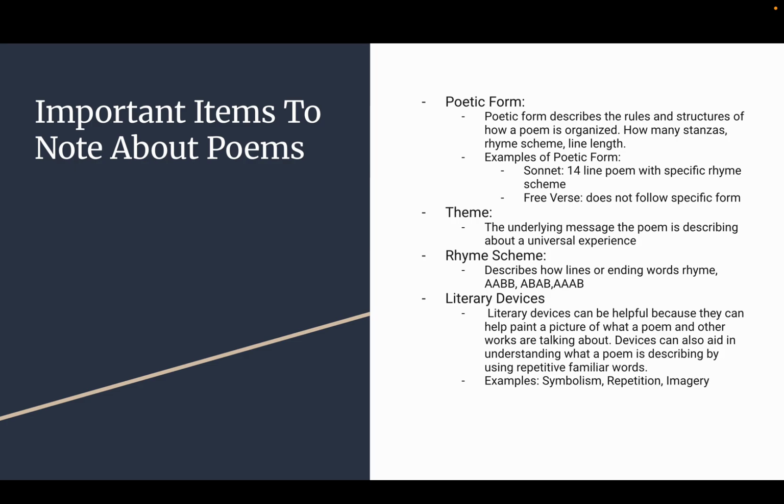Poetic form describes the rules of how the poem is organized, like how many stanzas it has. The rhyme scheme also fits under poetic form, and the line length. An example of poetic form is a sonnet, which is a specific poem that has 14 lines with a very specific rhyme scheme. The theme is the overarching message that a poem has.